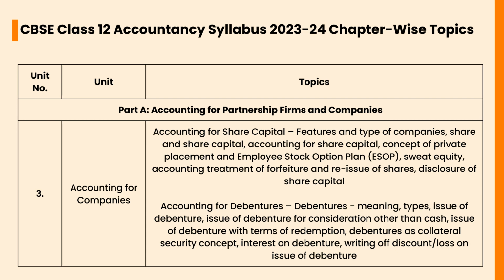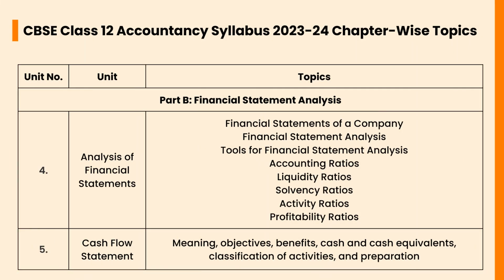In Part B, financial statement analysis, the unit is analysis of financial statements. Important topics are financial statements of a company, financial statement analysis, tools of financial statement analysis, accounting ratios, liquidity ratio, solvency ratio, activity ratio, profitability ratio. In the cash flow statement, important topics are meaning, objective, benefit, cash and cash equivalents, classification of activities and preparation.